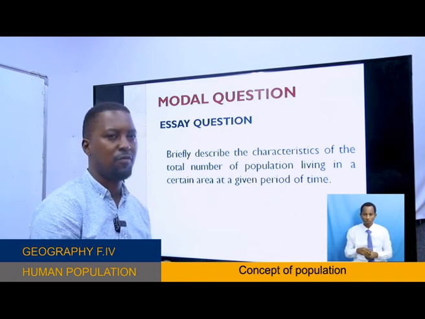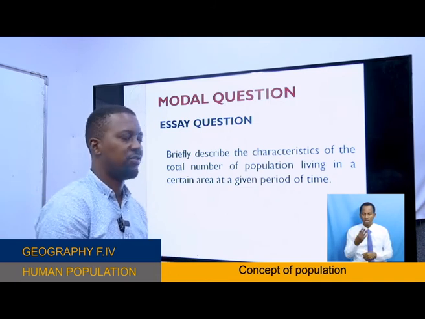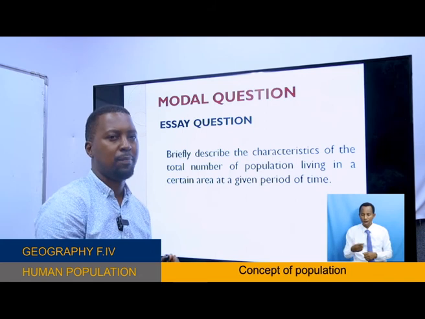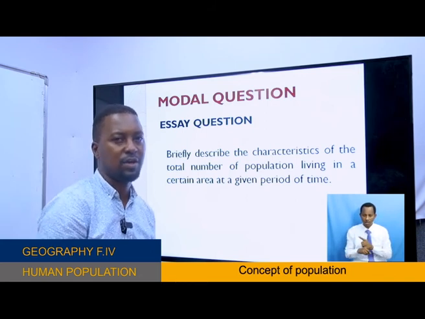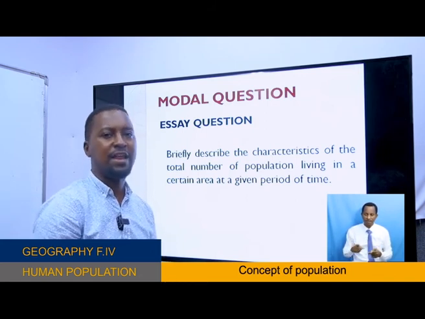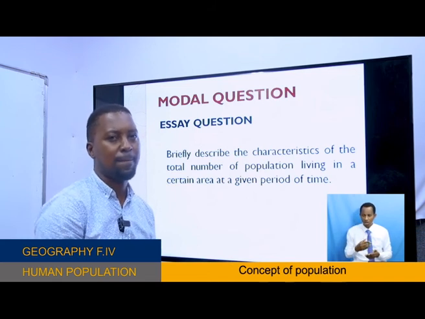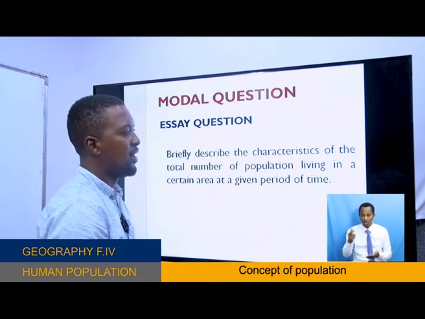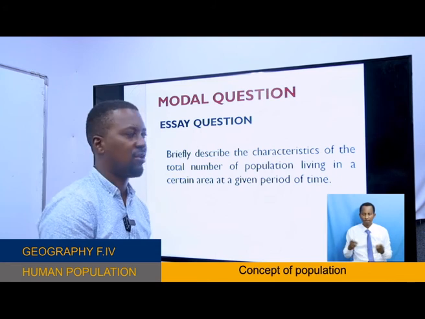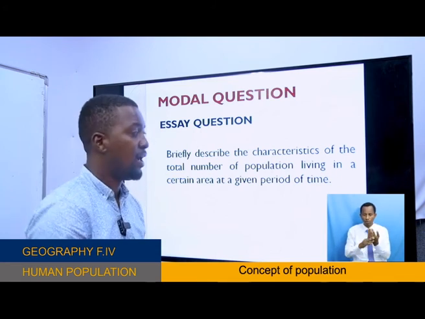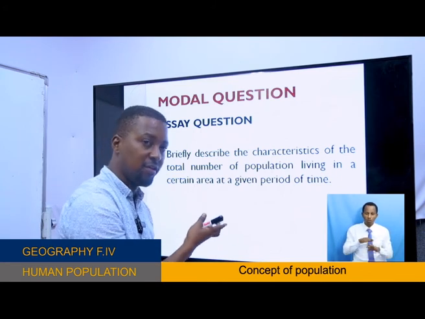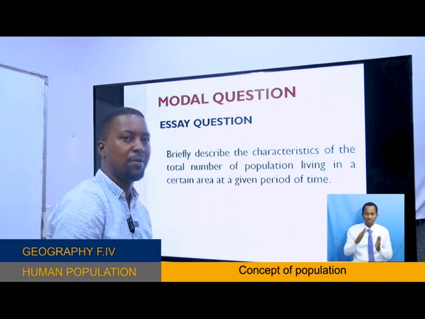Some of them were: population is dynamic, population differs in size, population is unevenly distributed, population has age and sex structure.